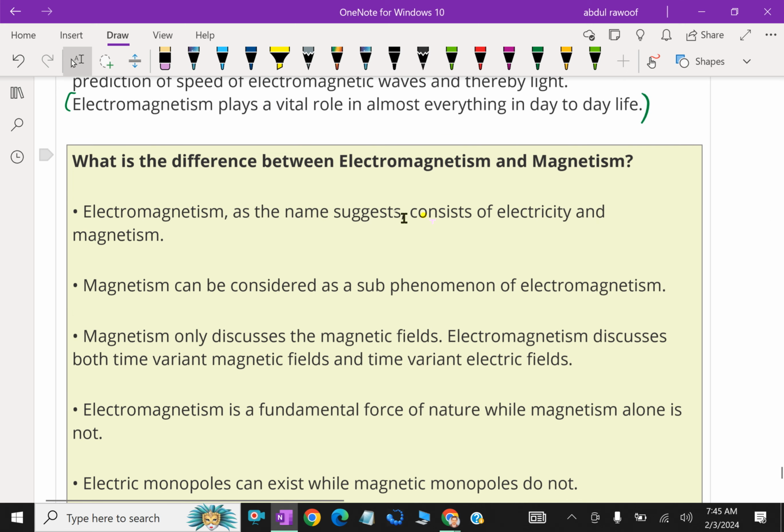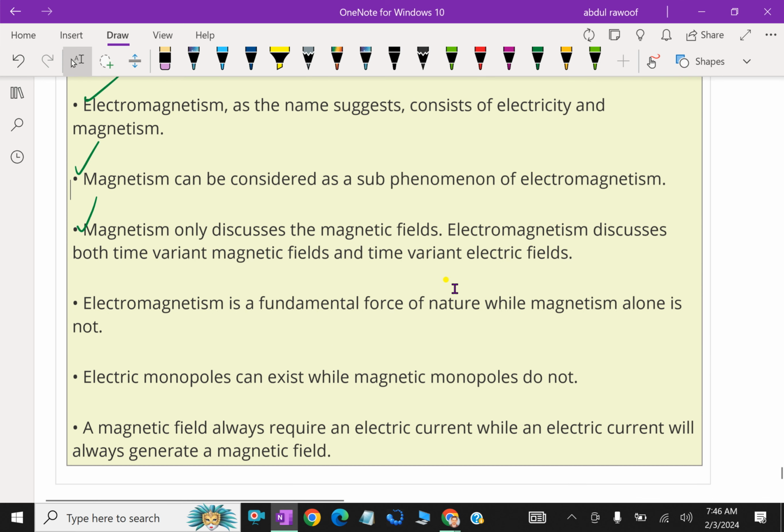What is the difference between electromagnetism and magnetism? Electromagnetism, as the name suggests, consists of electricity and magnetism together. Magnetism can be considered as a sub-phenomenon of electromagnetism. Magnetism only discusses the magnetic field, but electromagnetism discusses both time-varying magnetic fields and time-varying electric fields. Both together, the study is electromagnetism.